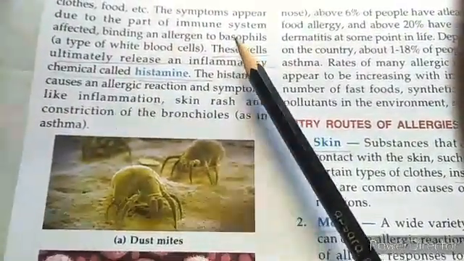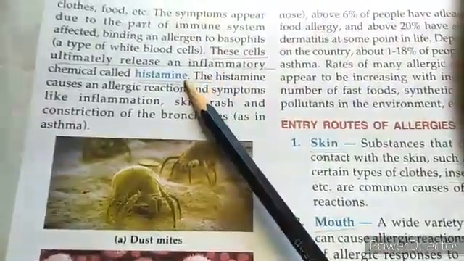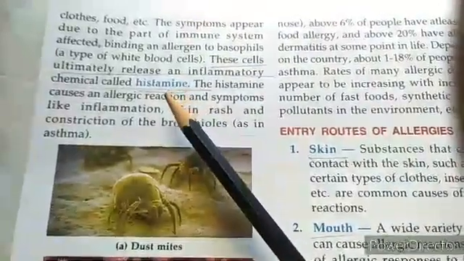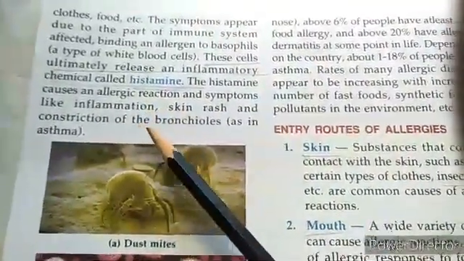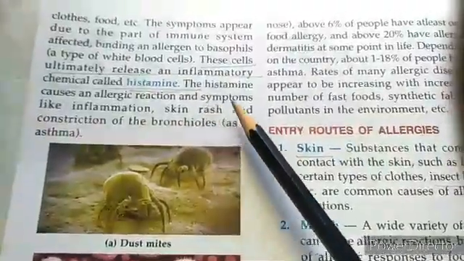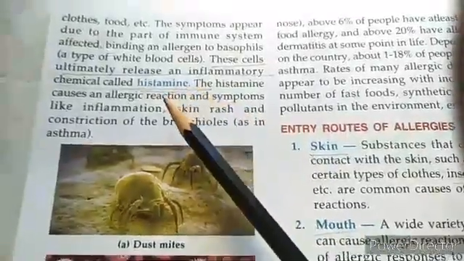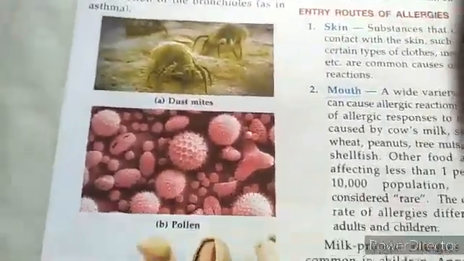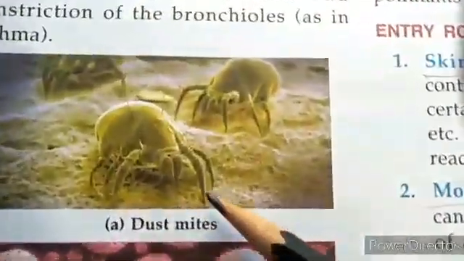So I believe we understand that when excess histamine is released in the system, it will have its own action on the body, and whatever we see are known as symptoms, and based on the symptoms we can say that a person has an allergic reaction. Now they're telling us about various allergens, like the dust mite here,